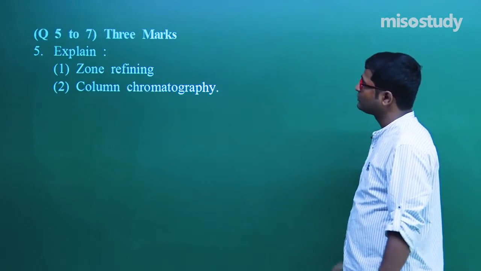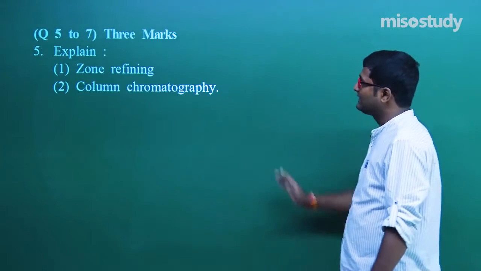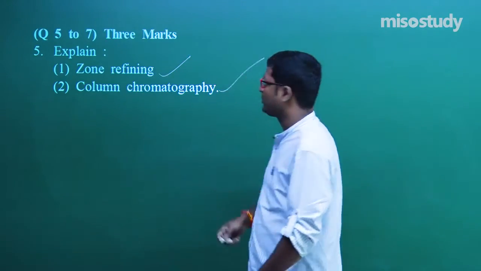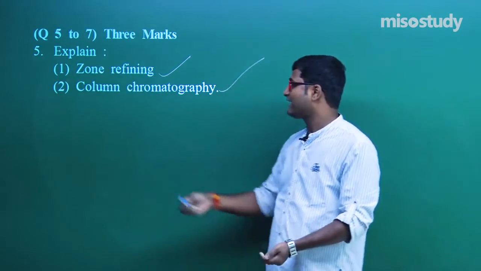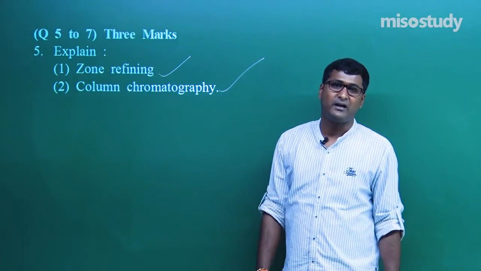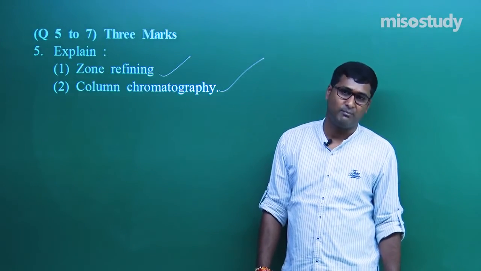Clear? The next one. Now this is completely for you: zone refining and column chromatography. Zone refining is a modern technique of refining of metals, and it depends upon the solubility of impurities.